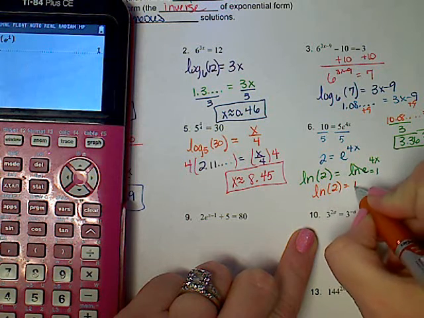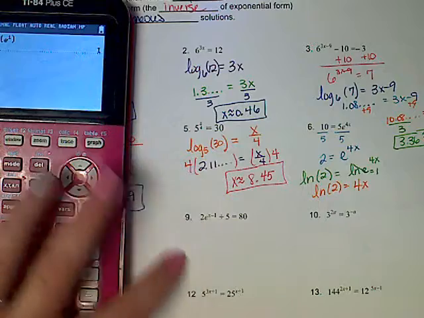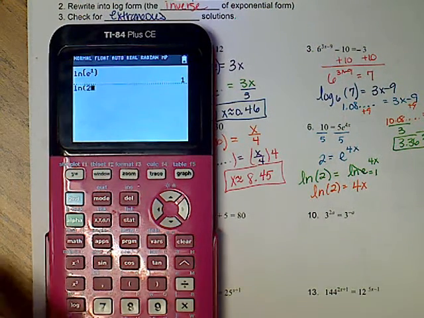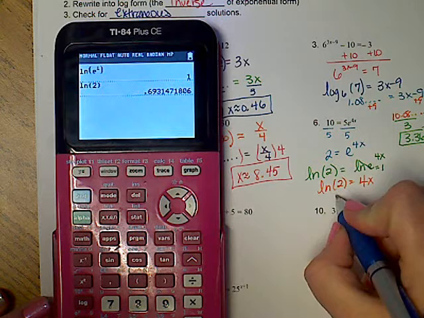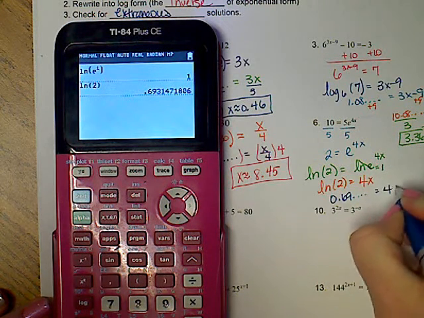This becomes 1, so I just have the natural log of 2 of 4x. Okay, so let's put in our calculator natural log of 2. So we got 0.69 ... equals 4x.